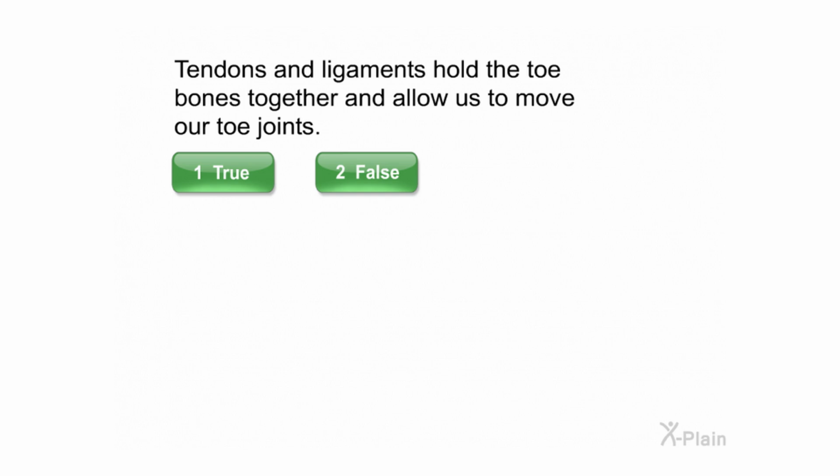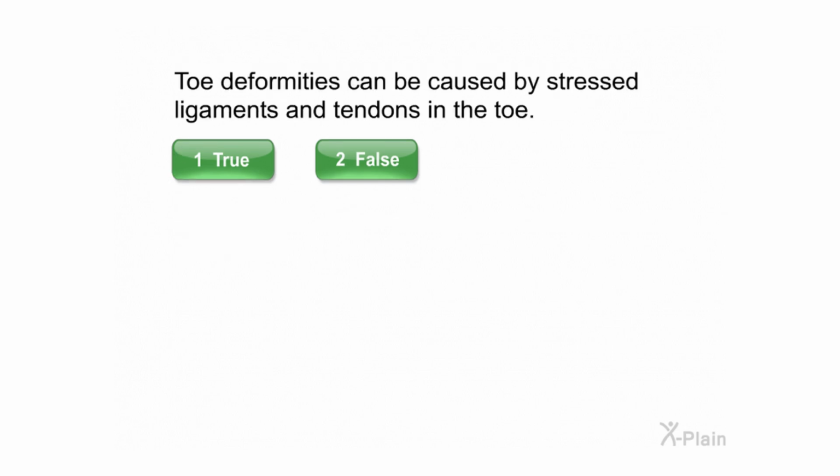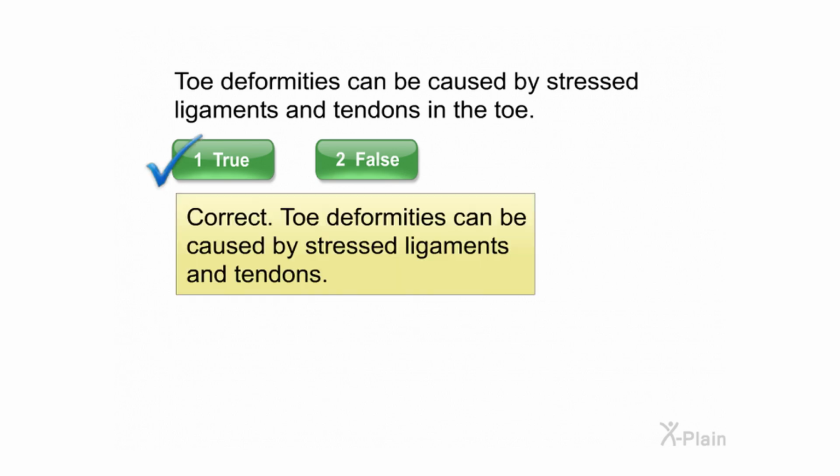Select true or false. Correct. Toe deformities can be caused by stressed ligaments and tendons in the toe. Select true or false. Correct. Toe deformities can be caused by stressed ligaments and tendons.